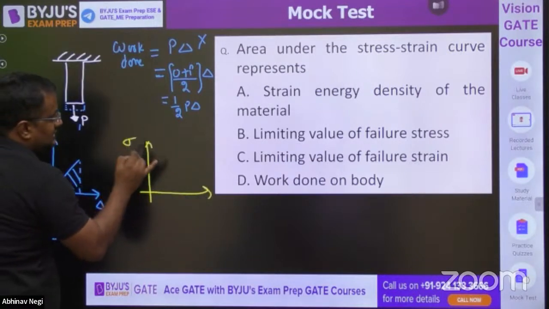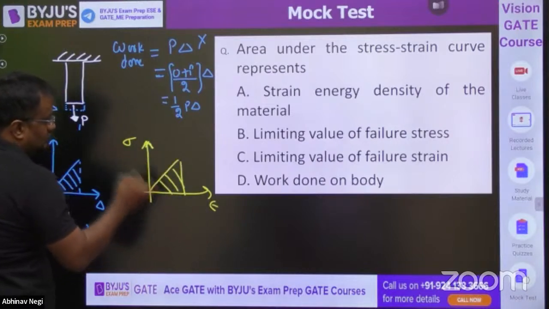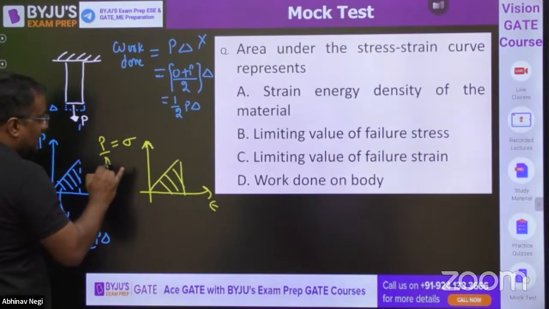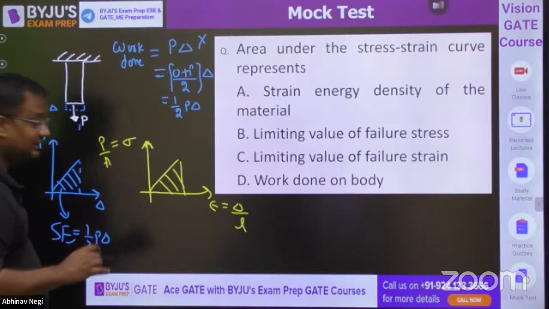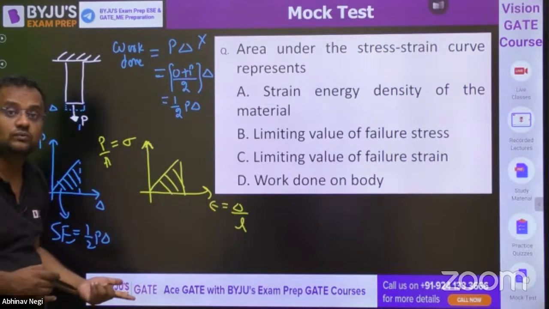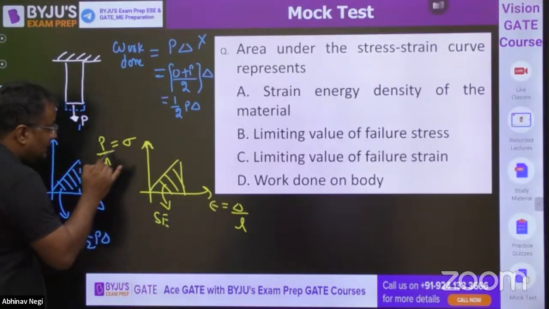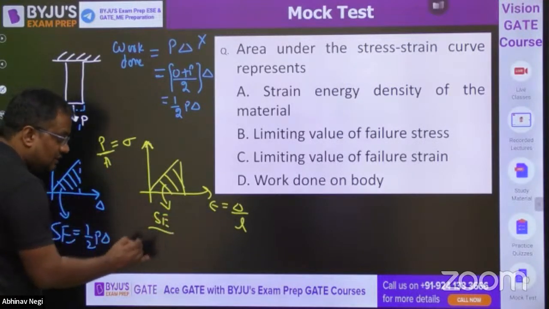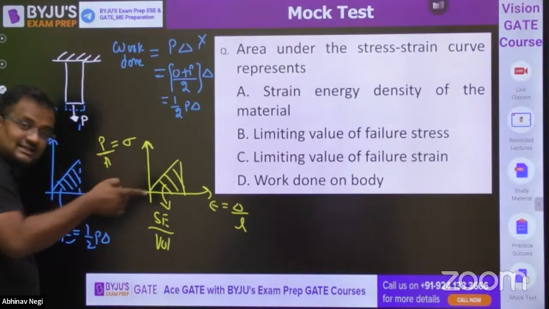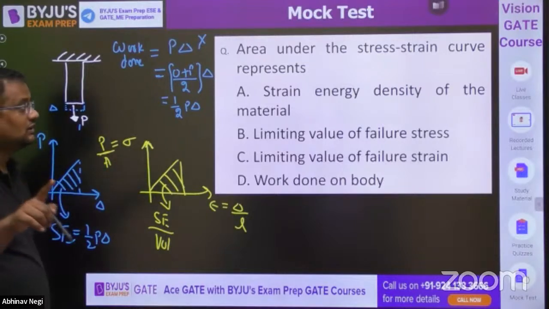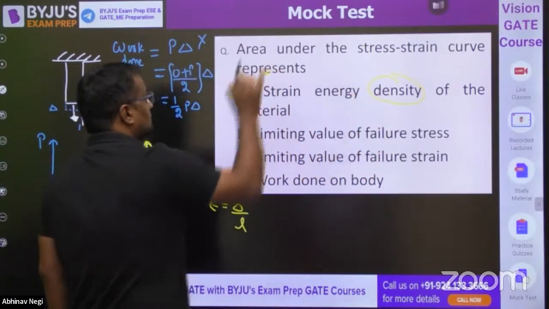Now the area under the stress strain curve. Stress is P by area, strain is delta by L. So here the denominator will be area into length, that is volume. So the P delta curve gives strain energy, but the stress strain curve gives strain energy per unit volume. So this is strain energy density. Density means per volume. A option.